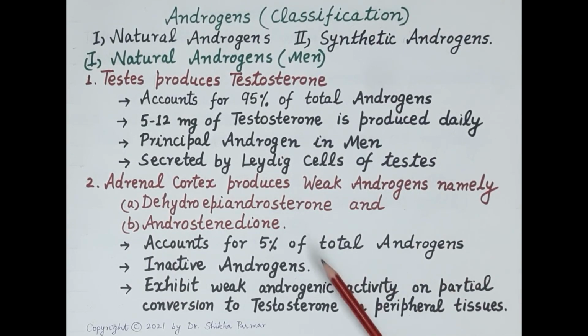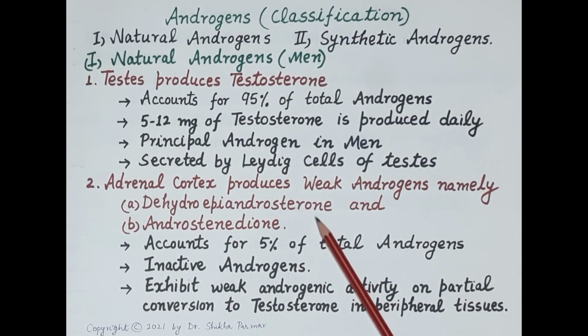The adrenal cortex produces two weak androgens, namely dihydroepiandrosterone and androstenedione. These account for 5% of total androgens in men, and these are in fact inactive, and they exhibit their weak androgenic activity on partial conversion to testosterone in the peripheral tissues.